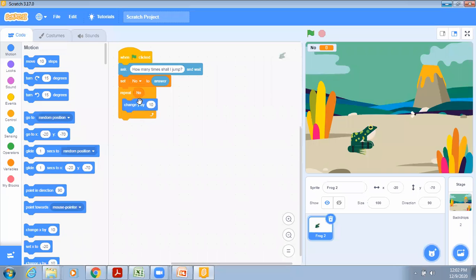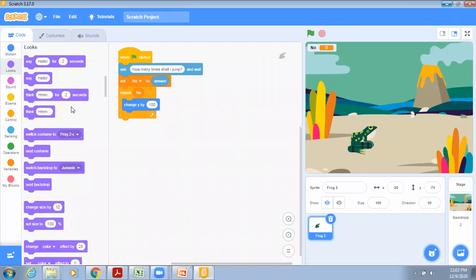Change y by, this is up to you what number you will enter. So I'm entering 100. Change y by 100. See, right now y is -70. Right now it is showing you the current position of y. This is -70. So I am making it +100. Now when it jumps, it will also say something,